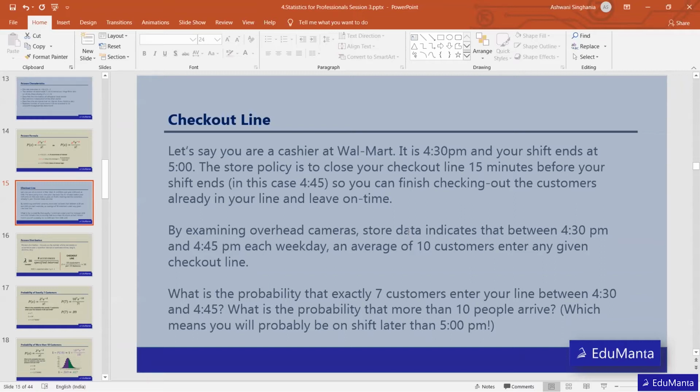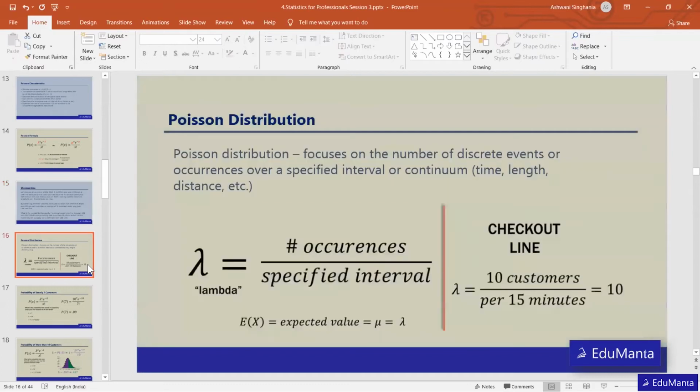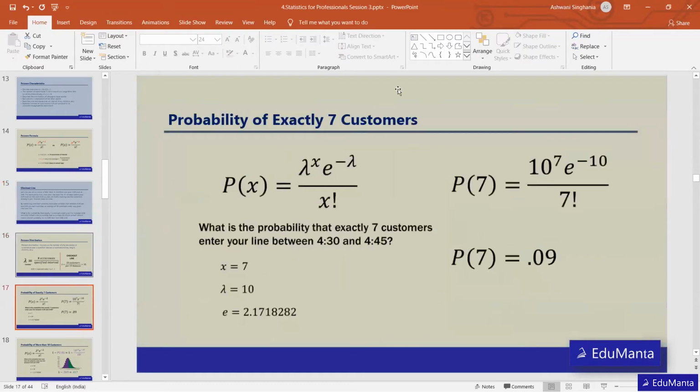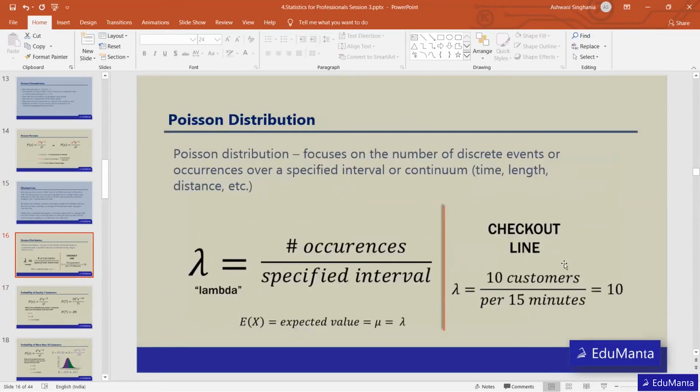So now we are looking for the probability that 7 customers will come, or maybe we can also calculate the probability that 12 customers will come. To calculate this there is a simple formula: lambda raised to power x. Lambda in this case is the number of occurrences. The occurrence here is the number of customers coming per interval of time. One interval is 15 minutes, so lambda will be 10.